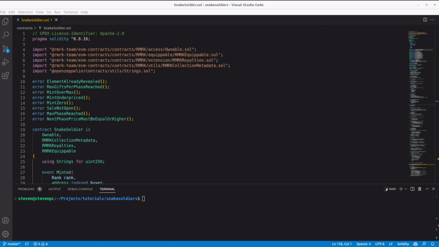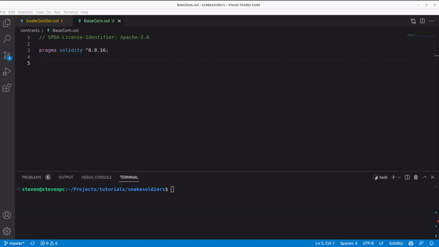The first one we'll see is the skill gem. In the process, we will learn the advantage of abstract contracts, how we can use getAsset metadata to reuse an asset for all NFTs, and how to create claimable NFTs. Let's start with the abstract contract.